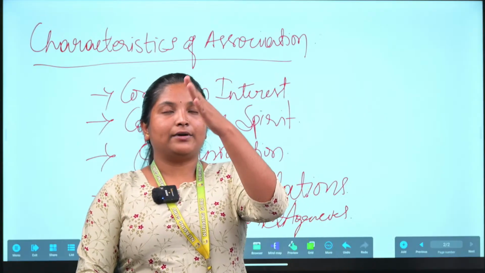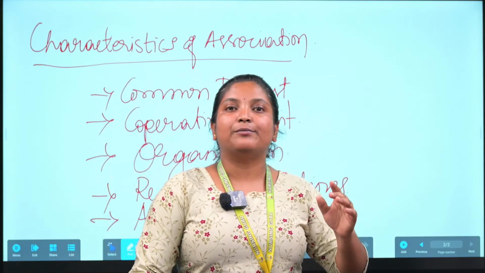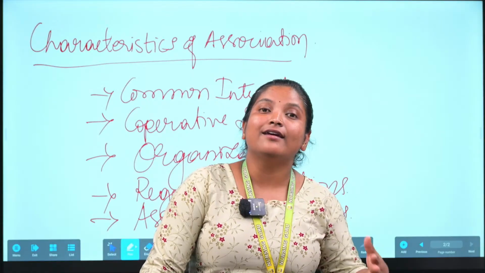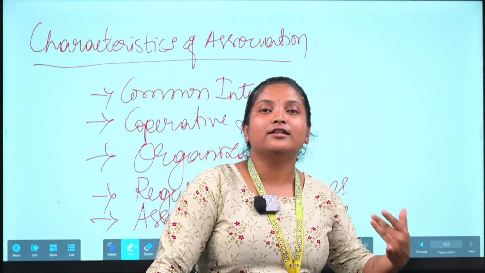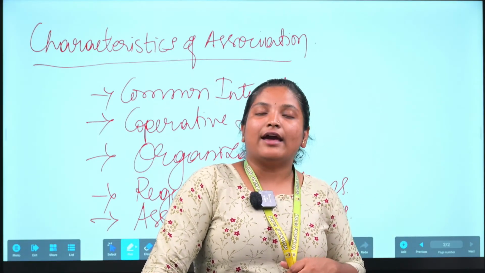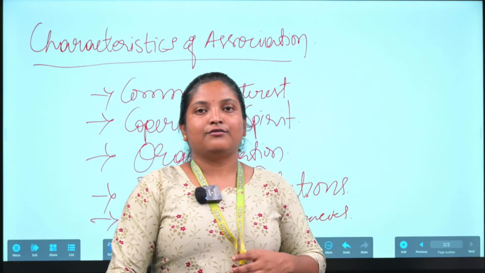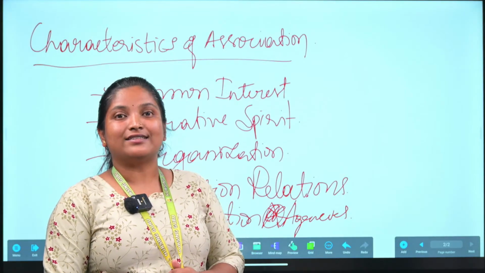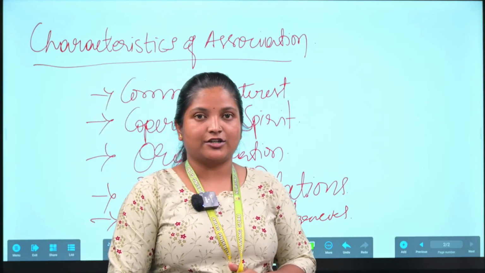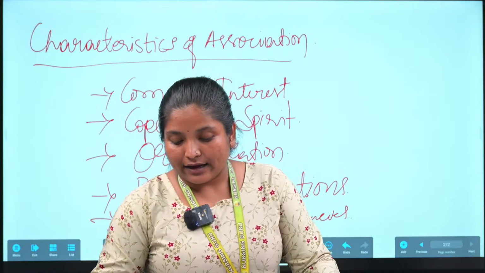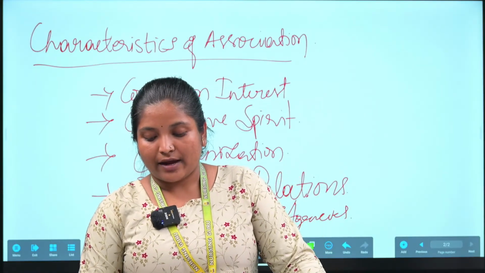One person to another, there will be cooperation and sharing of things. Their interests are also taken into consideration. That is how association works as an agency.